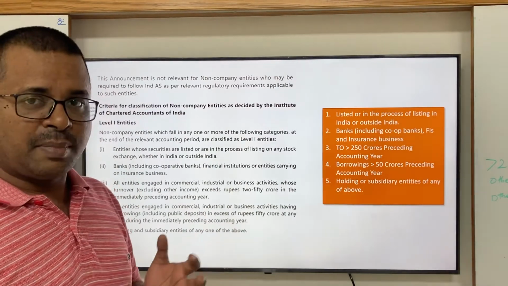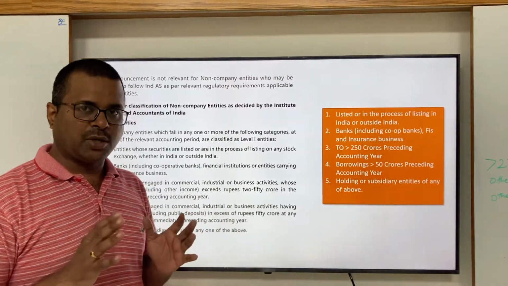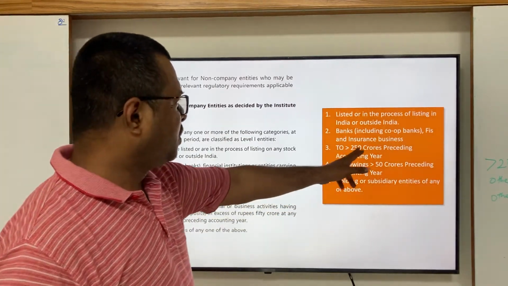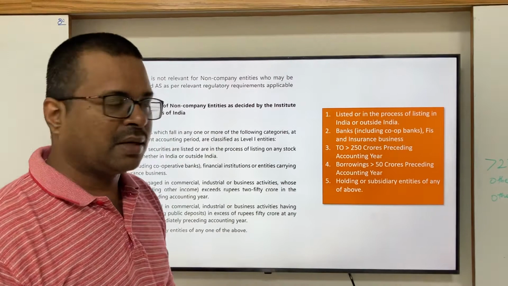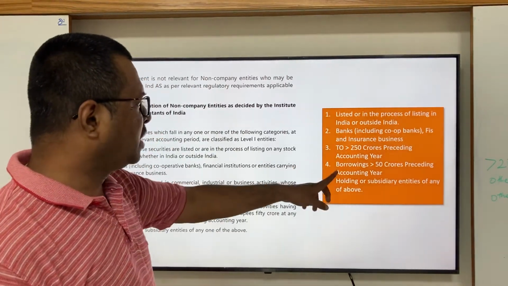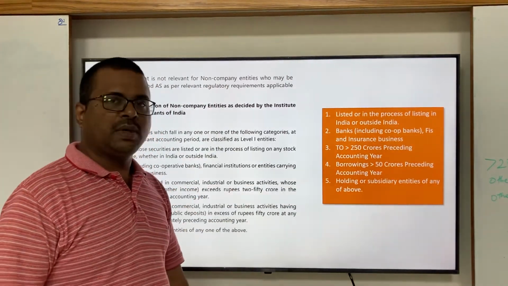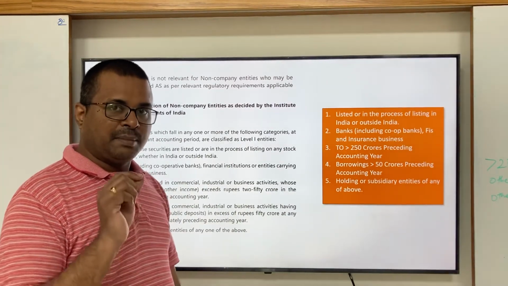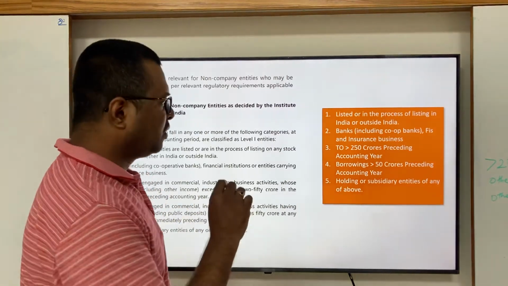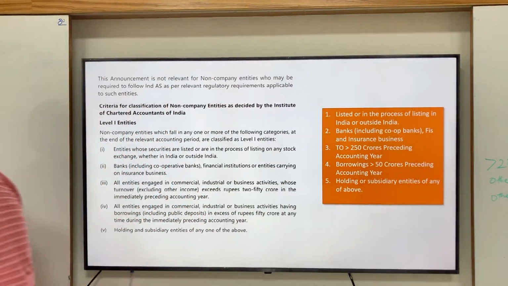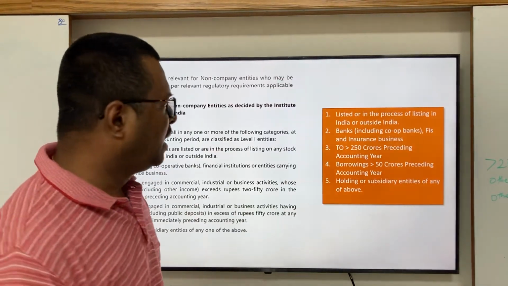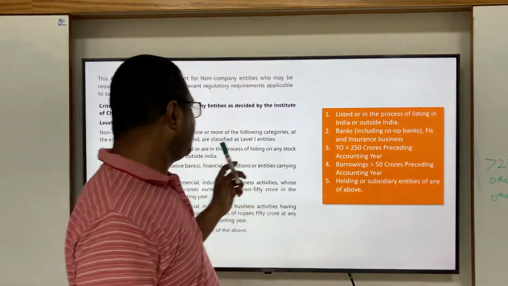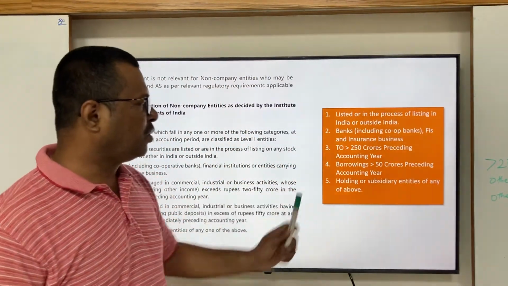In the case of banking companies, including cooperative banks, financial institutions, or companies doing insurance business, they fall under level 1 entities. Coming to the third criteria, turnover. Turnover excluding other income. Please note, it is excluding other income. If the turnover in the previous accounting year exceeds 250 crore, then it will be treated as a level 1 entity. Please note, it is 250 crore excluding other income, and it is the preceding accounting year.